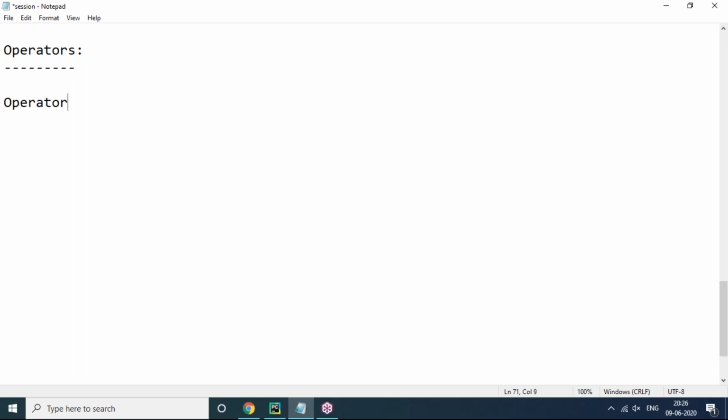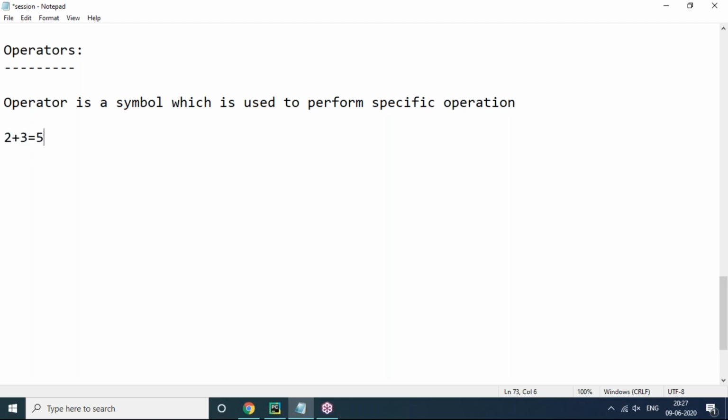So what is an operator here? First of all, an operator is a symbol which is used to perform a specific operation. Yes, we can perform a specific operation by using the operators concept. It's a symbol actually. So for example, 2 plus 3 equals 5.